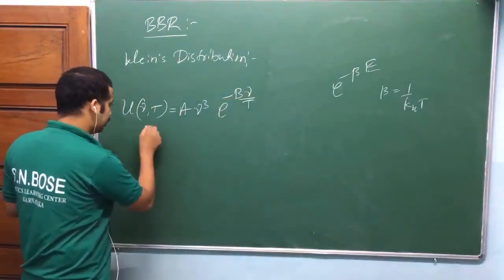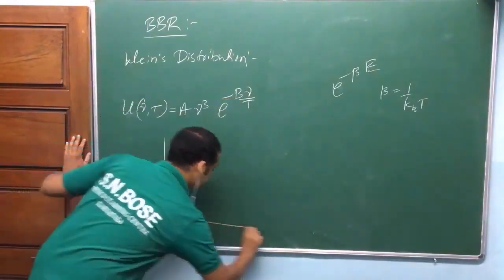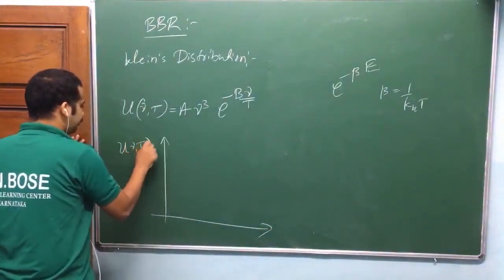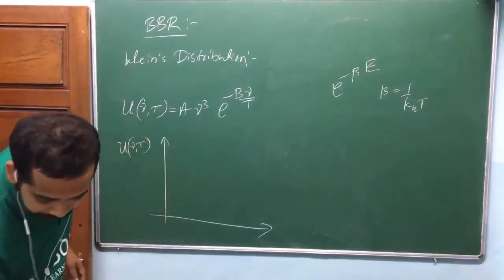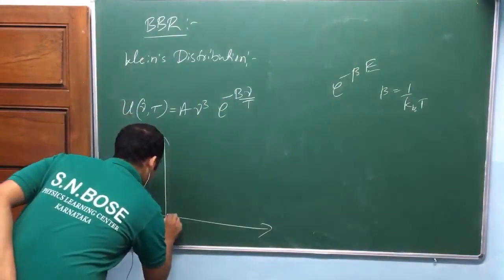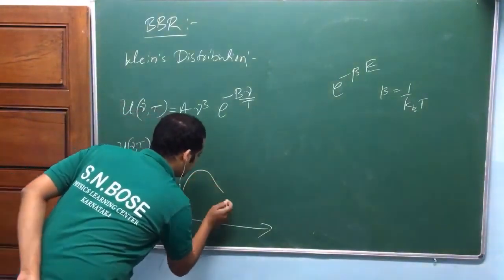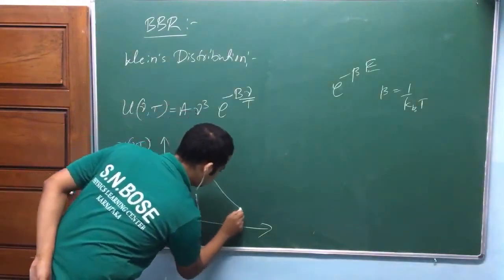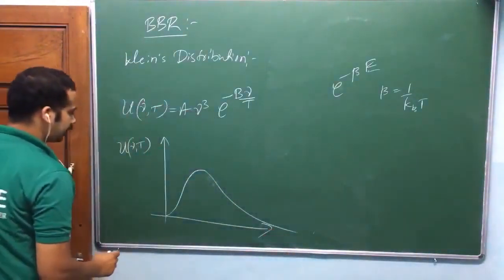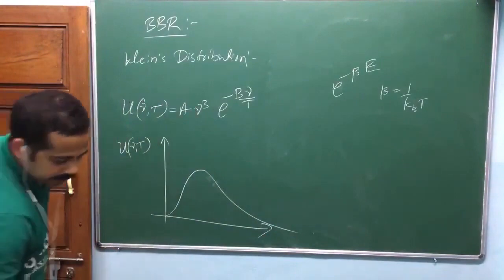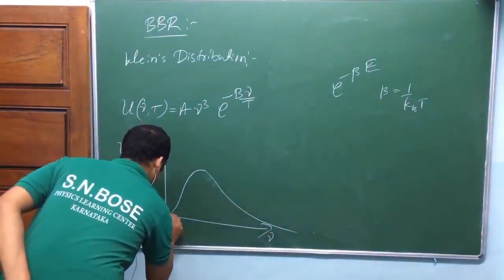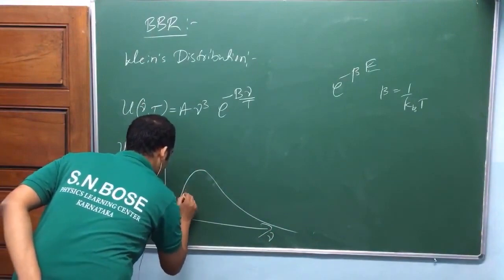Now look at this curve. Suppose this is experimental data, nu comma T. Suppose this is experimental data. Wien's curve versus frequency was like this.